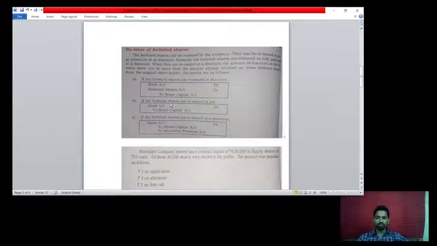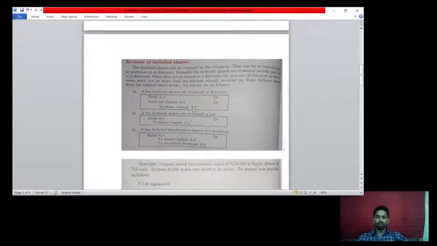And suppose the forfeited shares are reissued at par value, then the entry is bank account debit to share capital account credit. If the forfeited shares are reissued at a premium, then bank account debit to share capital account credit and securities premium account credit. Like this we have to pass the journal entries. I will provide the notes, so just try to understand.